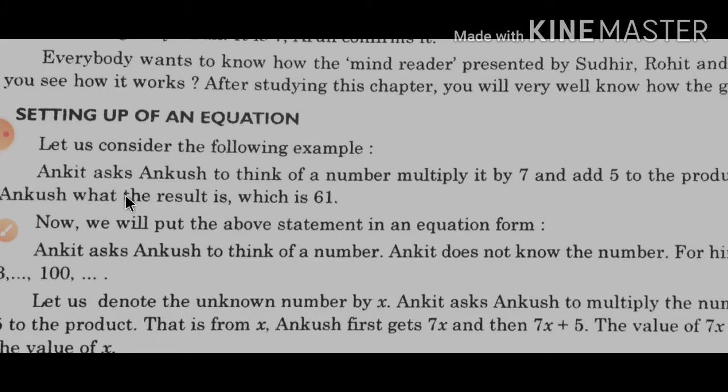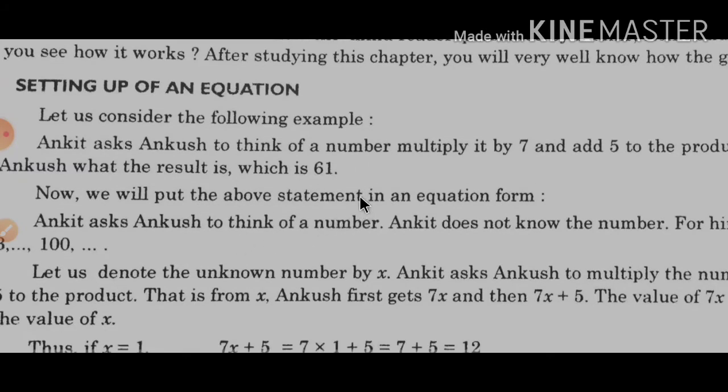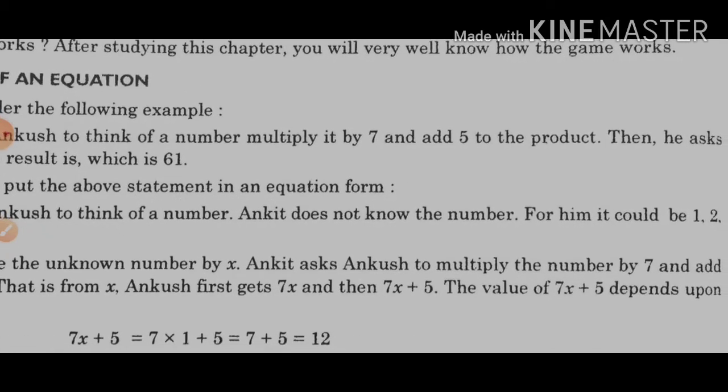Without saying that, how can he find the answer that the number thought by Ankush is 7 only, which gives 61? Now I'll put the above statement in equation form. Ankit asks Ankush to think of a number, and Ankit doesn't know the number.